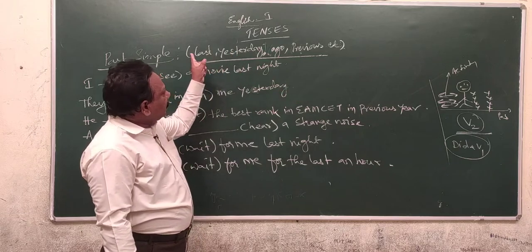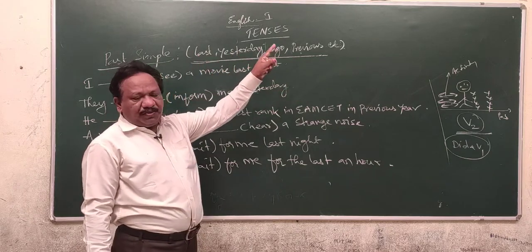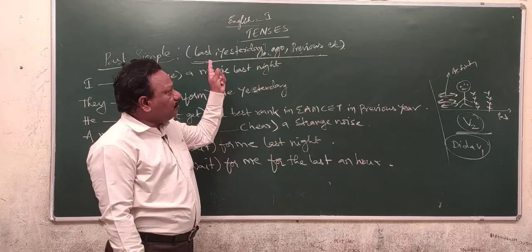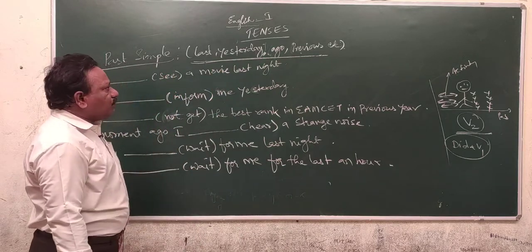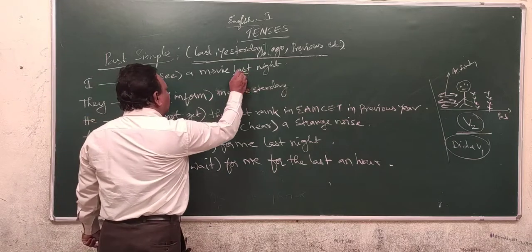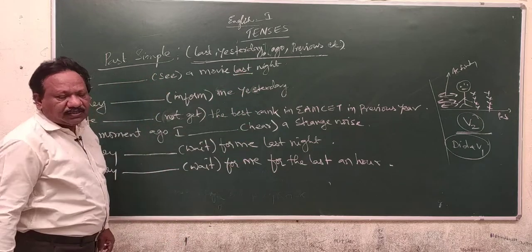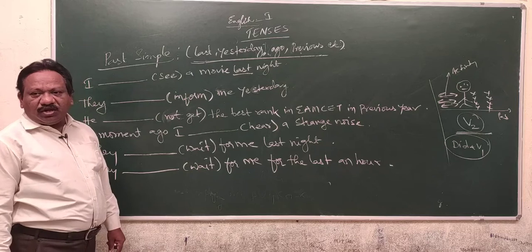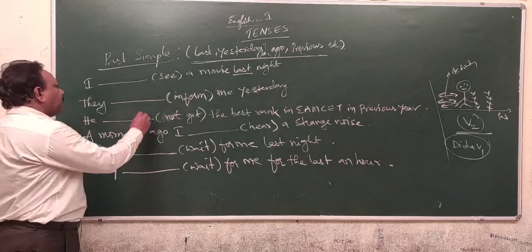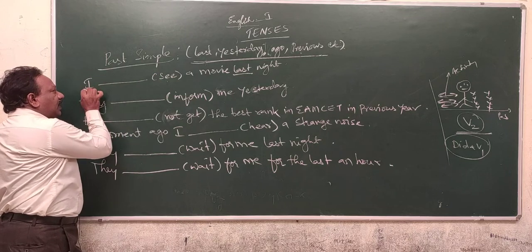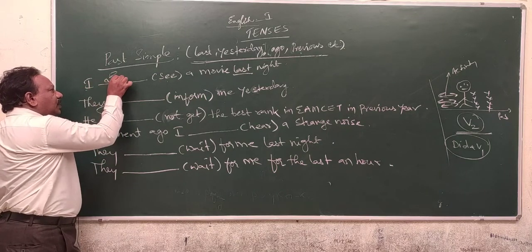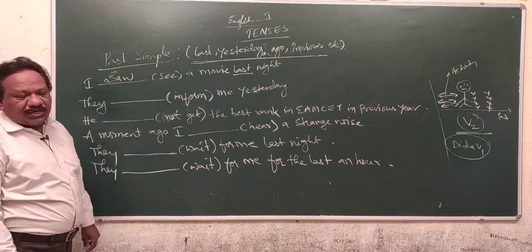So whenever you come across last, yesterday, ago, previous, these temporal adverbs indicate the past simple tense. I just saw a movie last night. Here the word last indicates the past simple tense. Whether the subject is singular or plural, you use only the second form of the verb. See, saw, seen. I is the subject, so saw. I saw a movie last night.